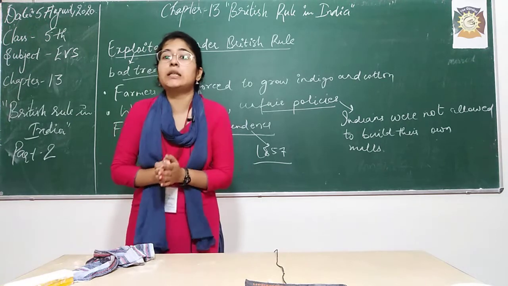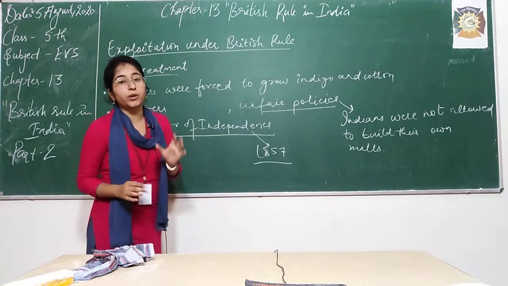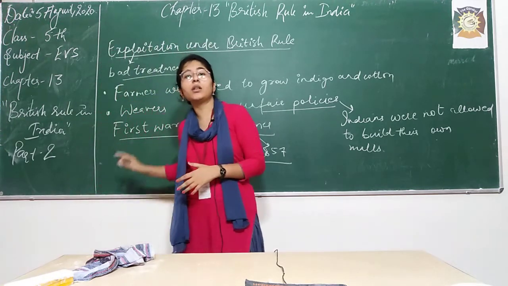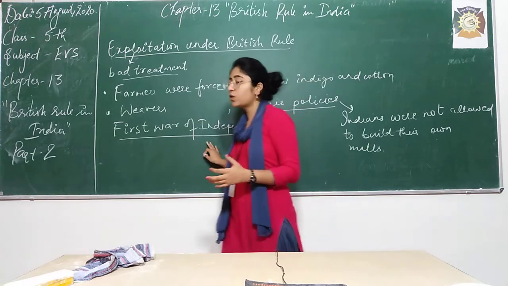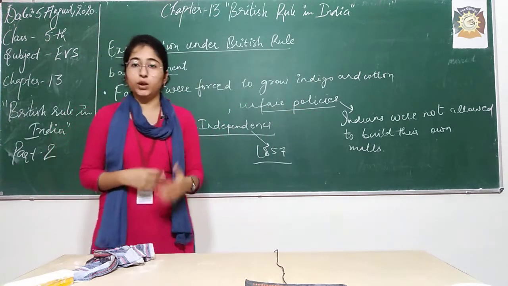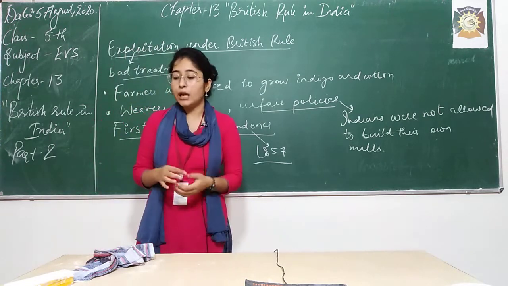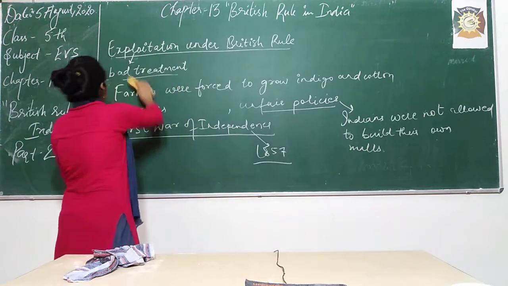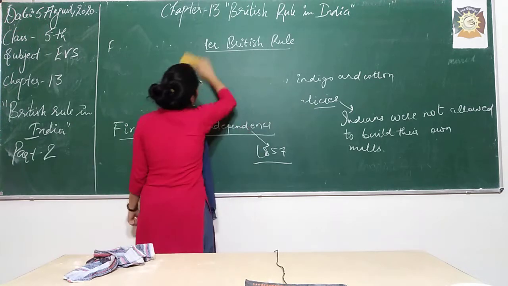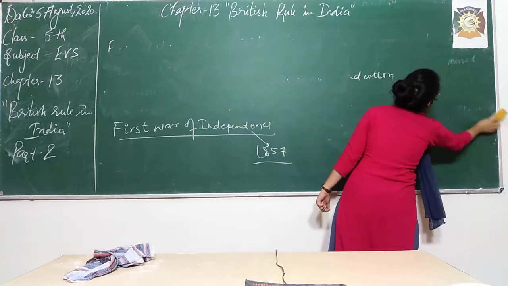You will be amazed to hear that this revolt was started by the Britishers' army. The Indian people in the Britishers' army started this revolt, right? And this was named the first war of independence because its impact was very huge. We will discuss later how it resulted in a huge impact. But before that, you need to know why the army people started this revolt, right?